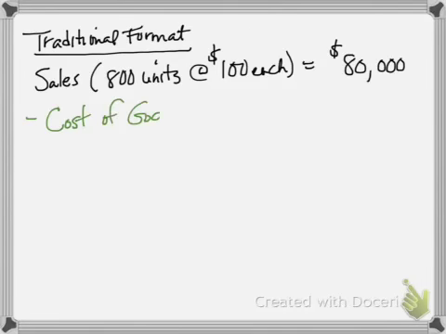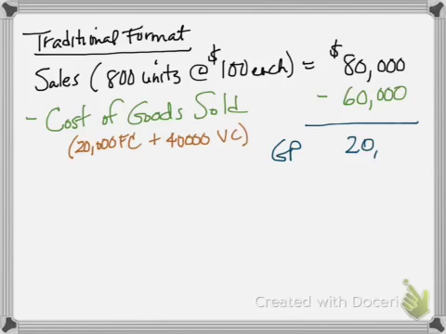Let's say we have sales of $80,000. It was 800 units at $100 each. Less cost of goods sold of $60,000. That would give us gross profit of $20,000.